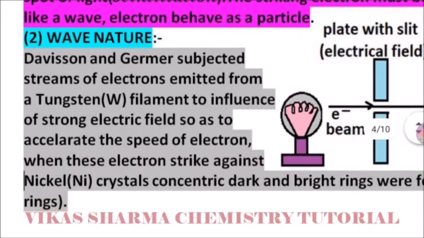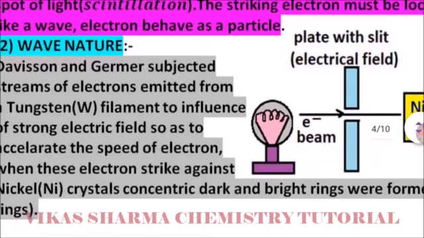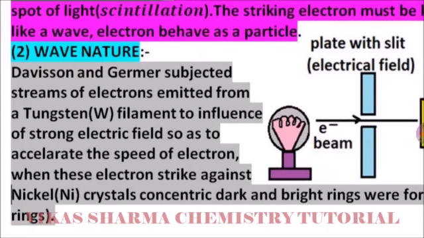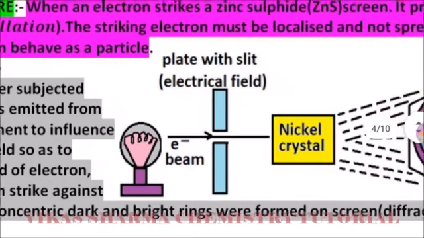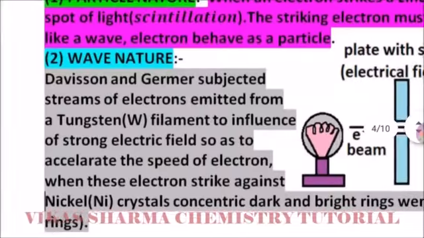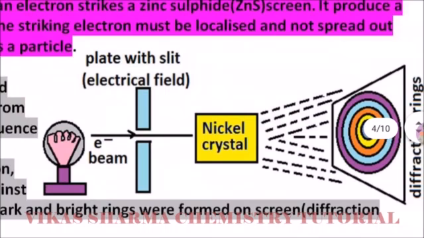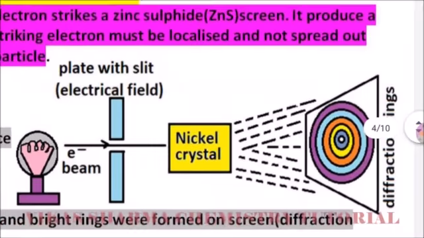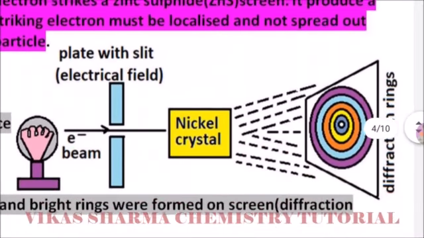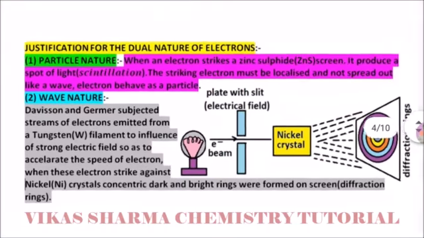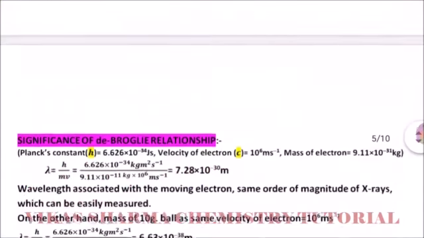And for the wave nature, the scientists Davisson and Germer subjected streams of electrons emitted from a tungsten filament to the influence of a strong electric field so as to accelerate the speed of the electrons. When these electrons strike against a nickel crystal, concentric dark and bright rings were formed on a screen, which are known as diffraction rings. The electron beam passes through a slit in the electric field and then the nickel crystal, so this type of diffraction rings shows on the screen. So the particle nature and wave nature both come to the electron.